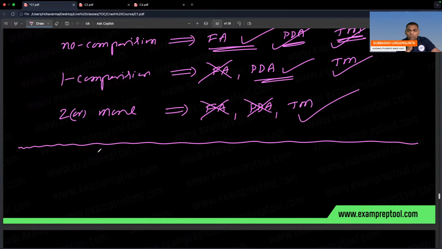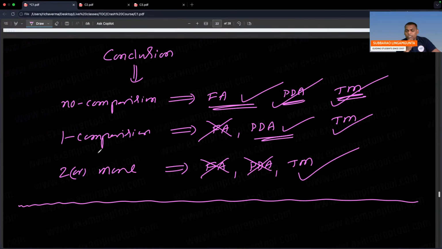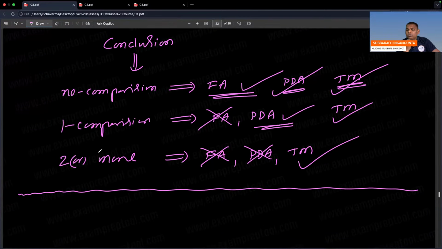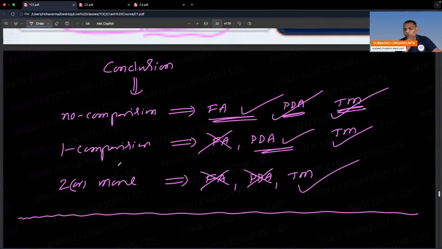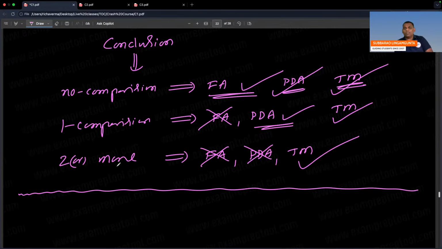Tomorrow total class, finite automata construction. Here, what is the language? How many automatas? How many languages? What is the relation? So today some discussion about that. Tomorrow, finite automata construction. We'll see some problems on that. NFA, DFA. At the end of tomorrow's class, you will see NFA, DFA, regular expression, all the things.